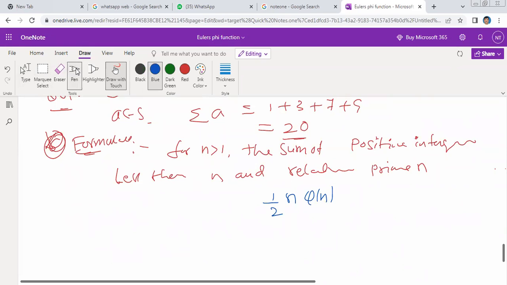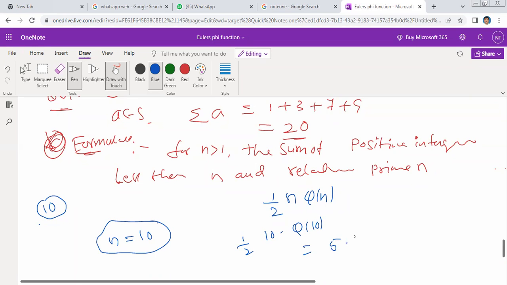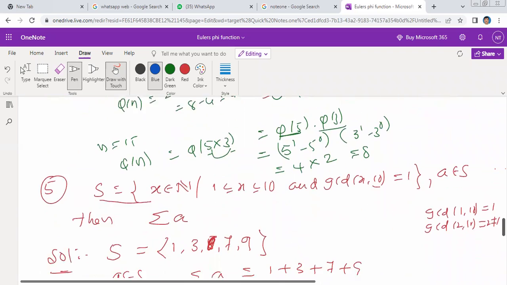If you want, you can verify the previous problem and we will know. For n greater than 1, the sum of positive integers less than n and relatively prime to n. The previous problem was the same with 10. We found the numbers relatively prime to 10 and calculated their sum. Therefore here n is equal to 10. So half into 10 into pi of 10, which is 5 times pi of 10. Pi of 10 is pi of 2 into pi of 5, which is 1 into 4. This is 5 times 4, equal to 20. We get the same answer.